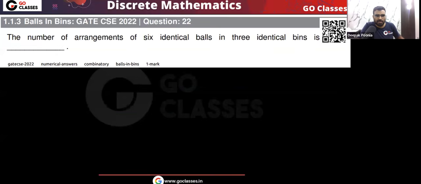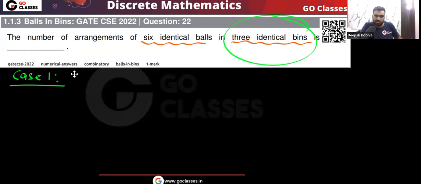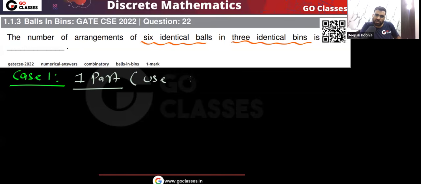So let's see this. Here we have 6 identical balls. We want to distribute them into 3 identical bins. Maximum 3 identical bins we can use. So you create cases here. What is the first case? Case 1, if we use only one bin, meaning only one part. One part simply means we are using only one bin, one box.